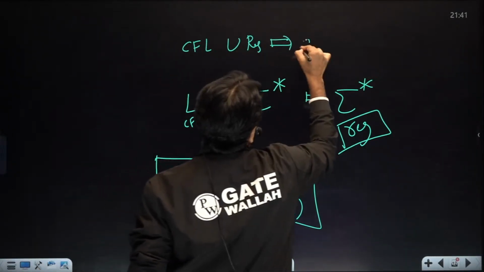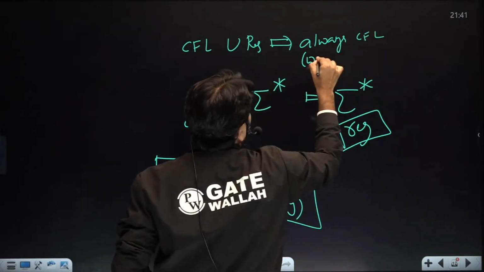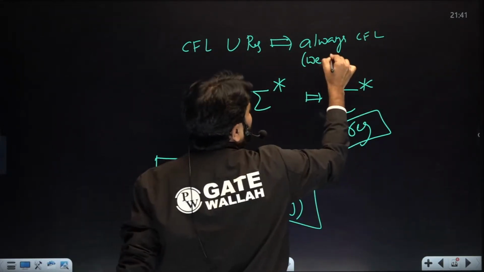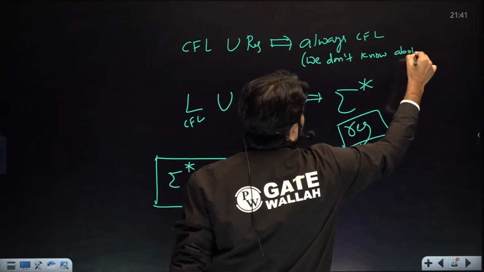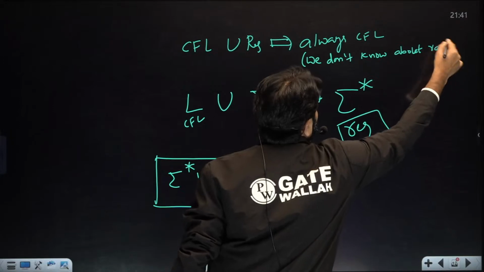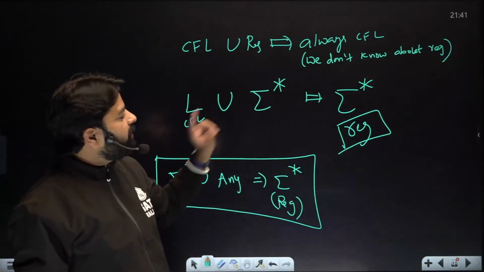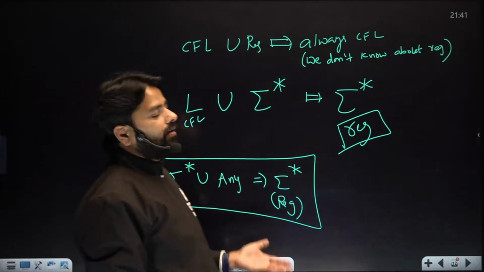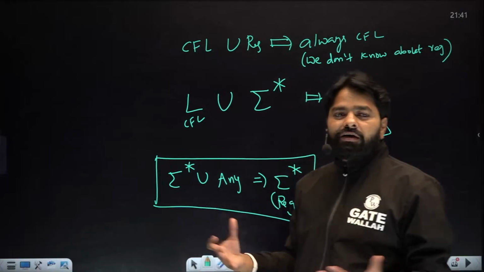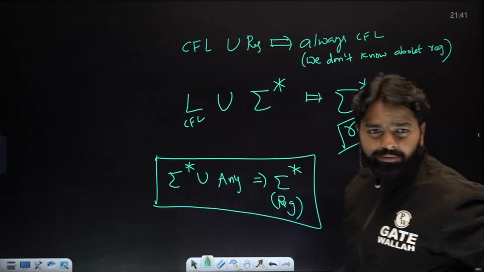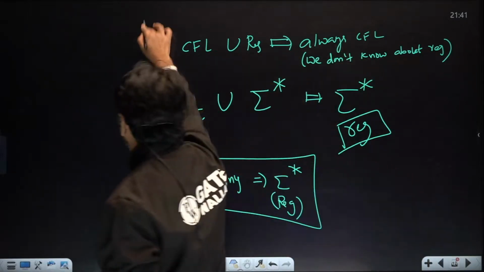CFL union regular, always CFL. But we don't know about regular. It may or may not. Because that may or may not happen. Now we will know because you fixed one of the regular. For intersection, if you fix phi, the empty language, the result will always be phi. Okay? Some other doubt.